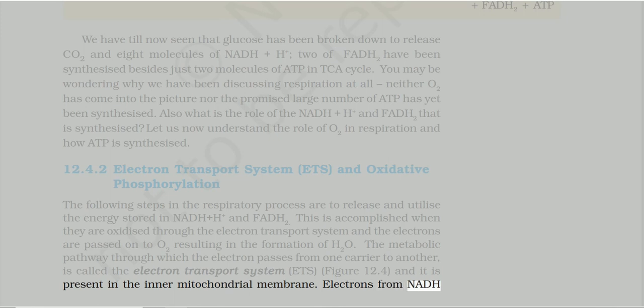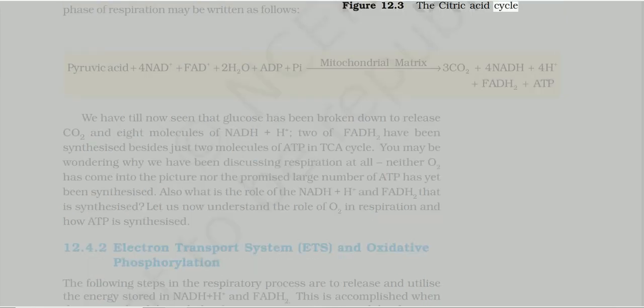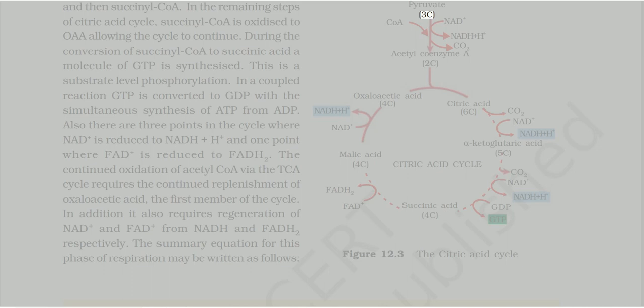Figure 12.3 The citric acid cycle. Pyruvate, 3C. Acetyl coenzyme A, 2C. Citric acid, 6C. Oxaloacetic acid, 4C. CO2, NAD+, NADH + H+. Alpha-ketoglutaric acid, 5C. GDP, succinic acid, 4C. Malic acid, 4C. FADH2, FAD+. CoA, NAD+, NADH + H+, CO2.